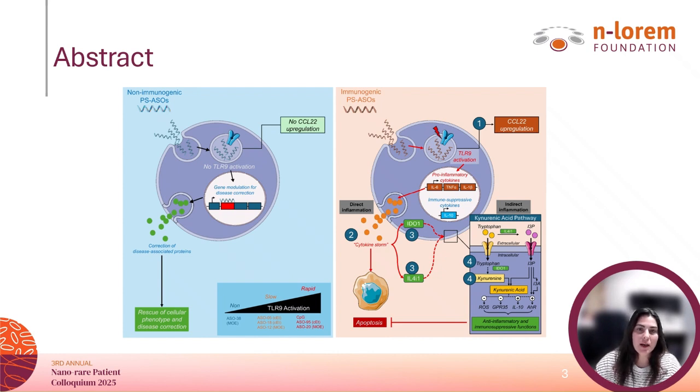Together, these oxidative pathways generate immunoregulatory metabolites that act on receptors such as the aryl hydrocarbon receptor to dampen inflammatory gene expression. In other words, activation of IDO1 and alpha-1 represents the cell's own mechanism to terminate PS-ASO-induced innate immune signaling.